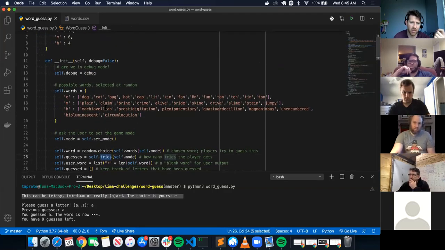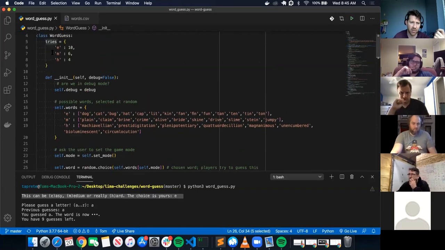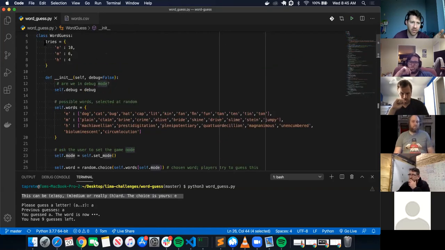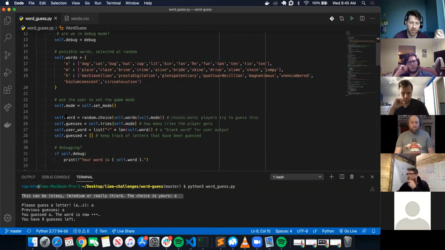So we have self.tries. It looks like we make tries. It takes the value 10, 6, or 4 for how many tries you have, based off of whether you selected easy, medium, or hard for the mode.